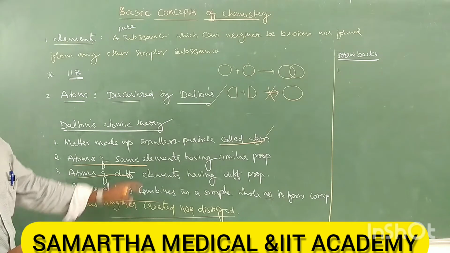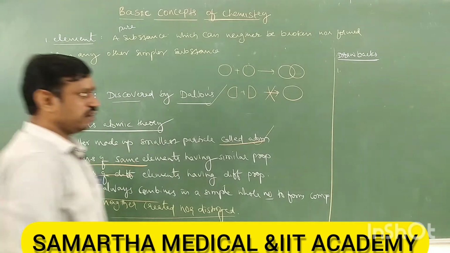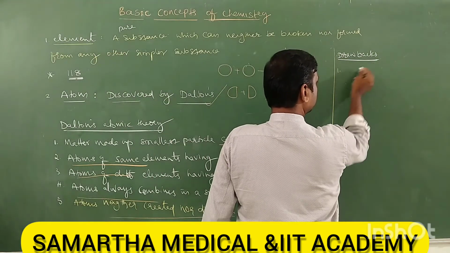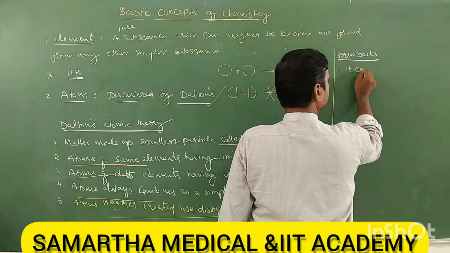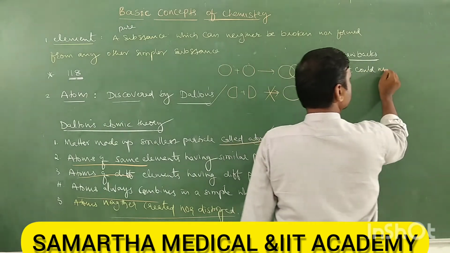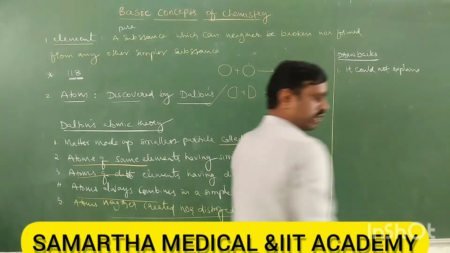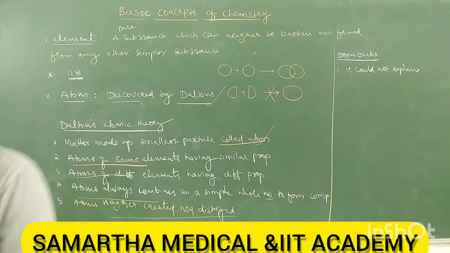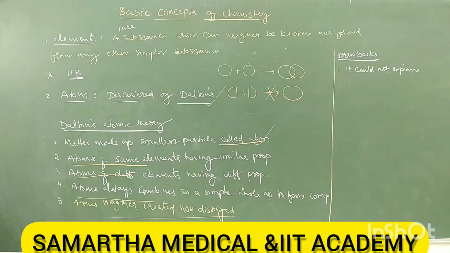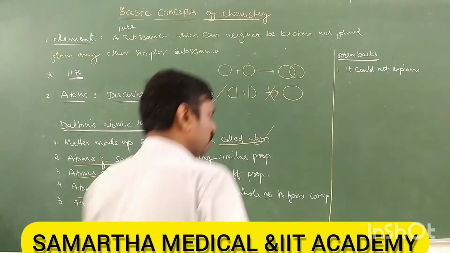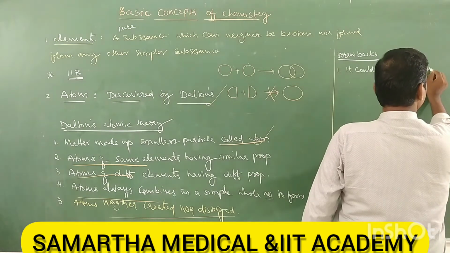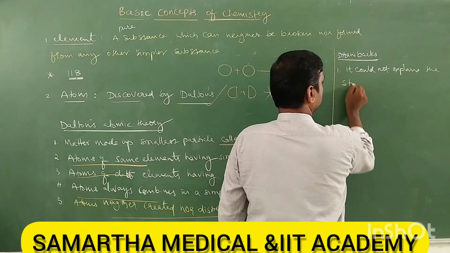No. There is no point regarding the structure of the atom. Therefore, it could not explain it. Take down: it could not explain the structure of the atom.